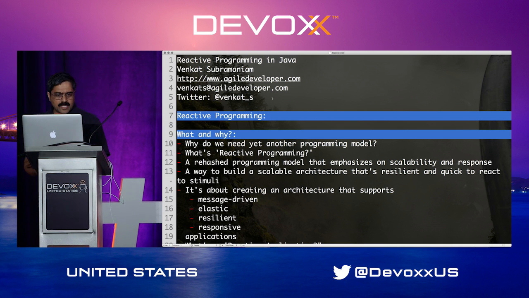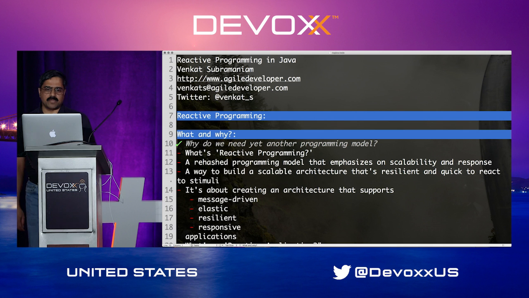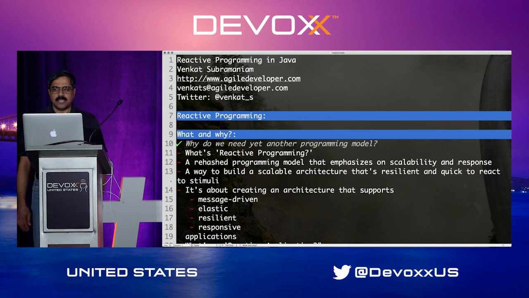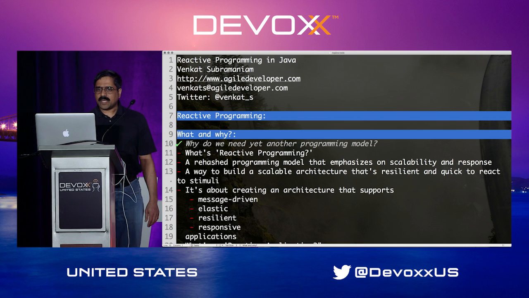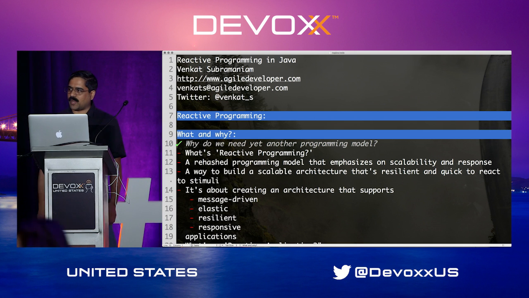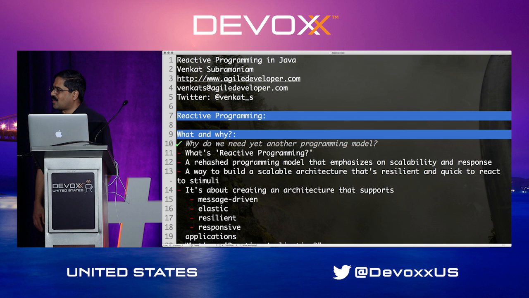So let's get started. I want to first talk about reactive programming itself. The first question I will start off with is, why yet another programming model? Why can't we just be happy with what we already do? Well, one thing I've realized is we work in a field where about every 10 years we give a new name for what we already do and really get excited about it. This time around, things that get us excited are things like reactive programming, microservices, and things like that.